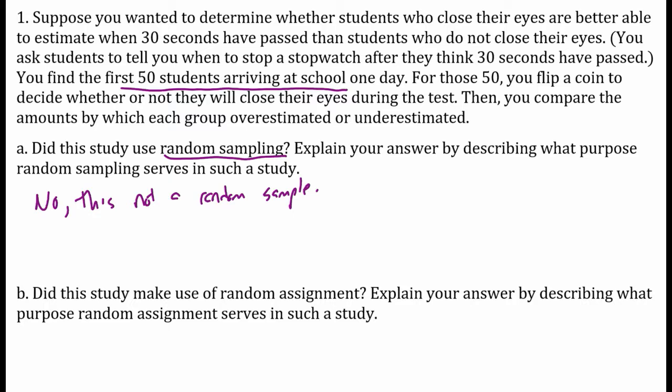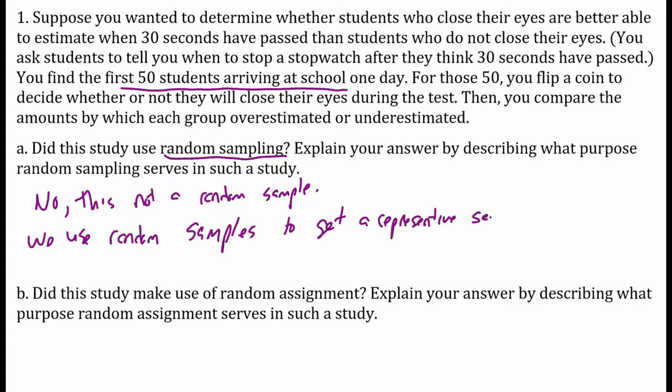Why do we use random samples? We use random samples to get a representative sample for the population.